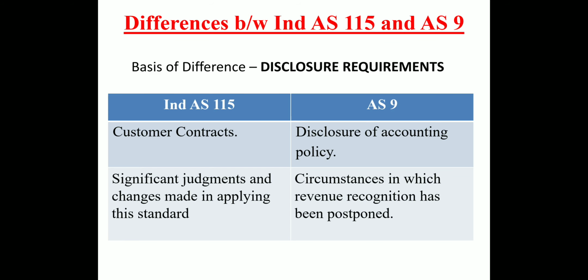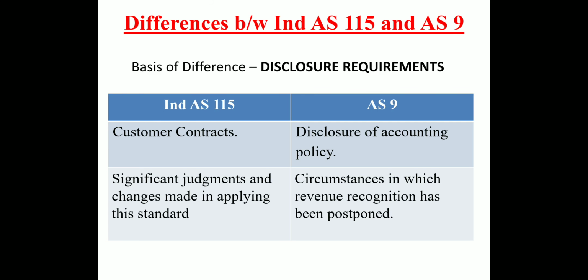Now, the sixth difference is that there are certain disclosure requirements which need to be made as per Ind AS 115, which are somehow different from the existing AS 9. So those are the two disclosure requirements which need to be made: customer contracts, and prima facie the details of customer contracts and other related aspects of these customer contracts. And second one is significant judgments and changes made in applying this standard.